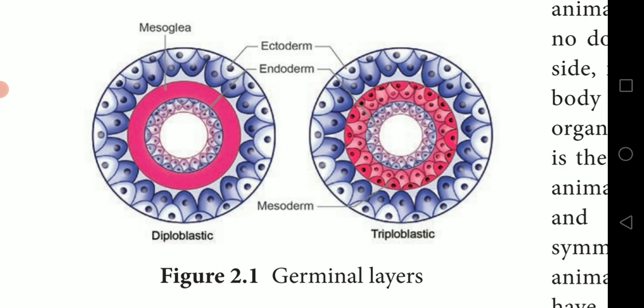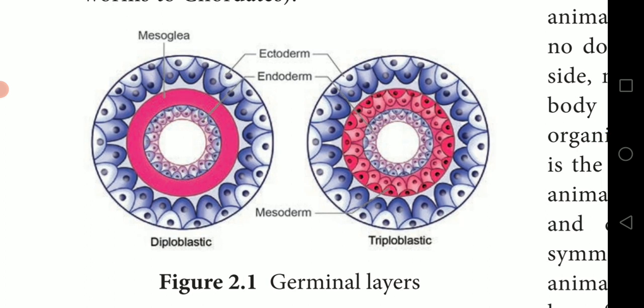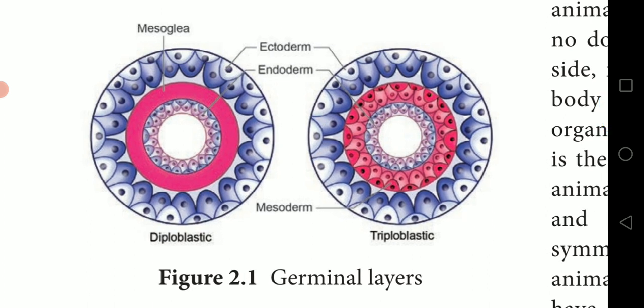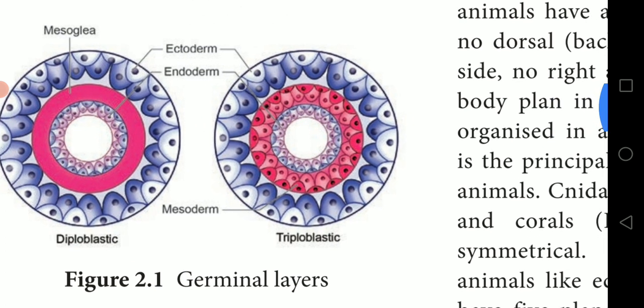The inner one we call endoderm, and the outer layer we call ectoderm. In between there is a coloured one, the mesoglea. That's an undifferentiated layer, present between ectoderm and endoderm. That is what we call mesoglea. That is the diagram of diploblastic animals.